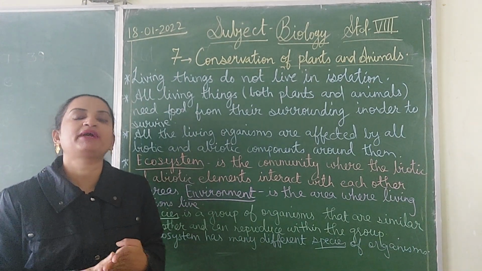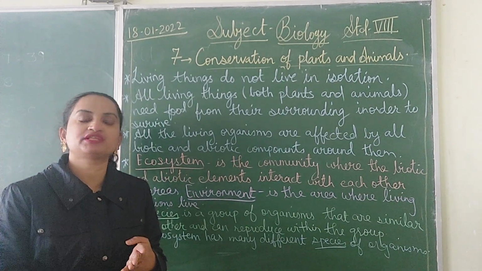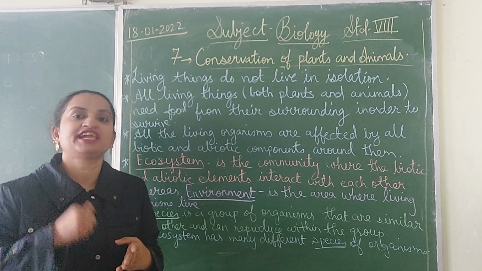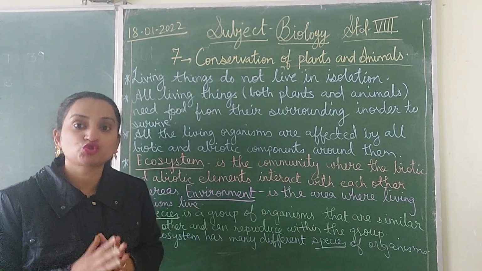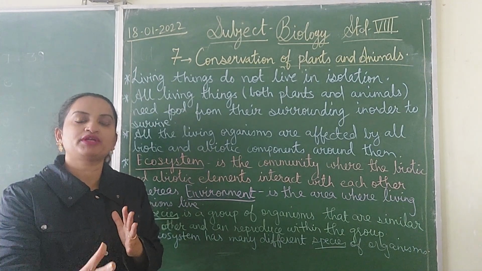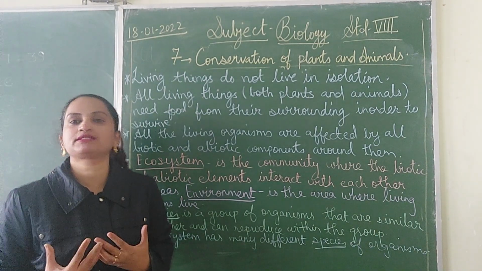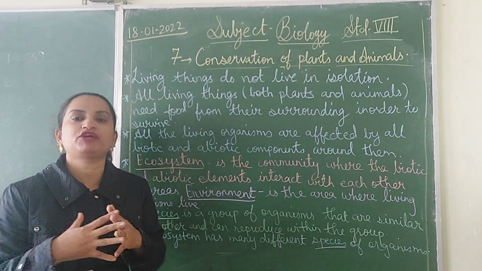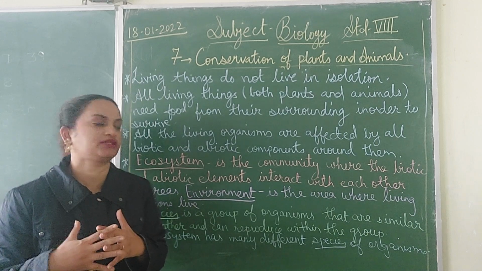So all these abiotic components around us, the temperature, when the temperature changes, it affects us. Yes, it's cold nowadays, so it's affecting us. We are wearing woolen clothes and all those things. So the abiotic component is affecting the biotic component. So this is one of the best examples of how the biotic and abiotic components are connected to each other. They affect each other. They are dependent on each other.